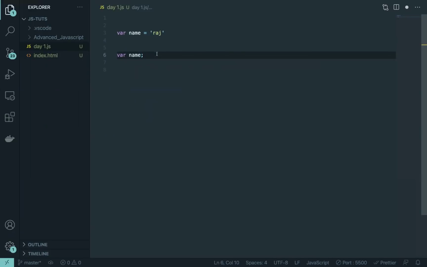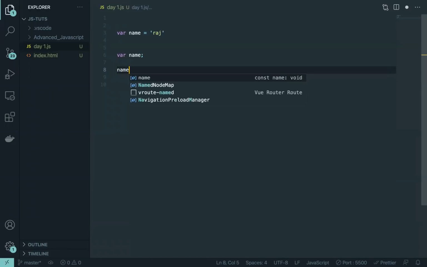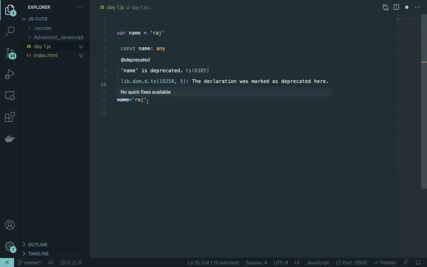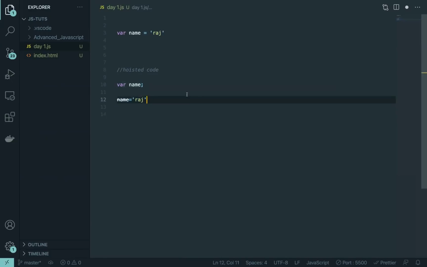And once it is done with getting the attendance sheet, now it will start attaching values to it. So it will look like this. And this is exactly the principle of hoisting. So this is hoisted code, and this is not what JavaScript actually does. JavaScript doesn't take this variable, put it out and write code like this. No, JavaScript only goes to line number 3. Okay, you have typed var, that means this is a variable. Okay, cool, fine, I have got the variable name. I don't even care about the value at all, right?